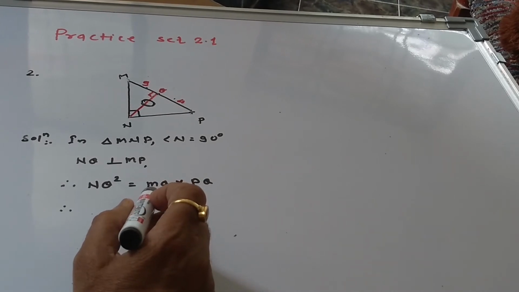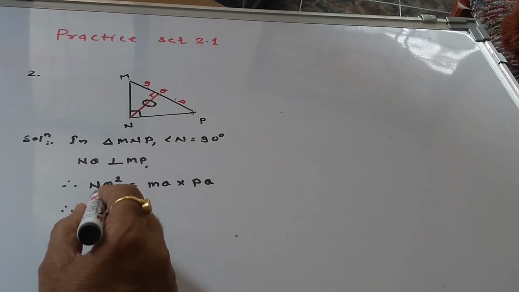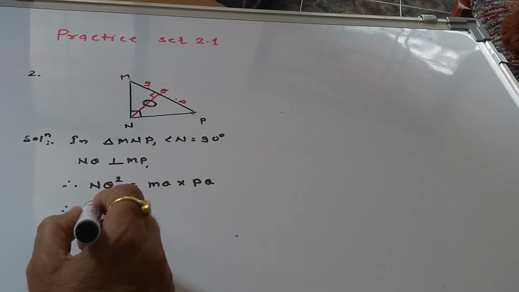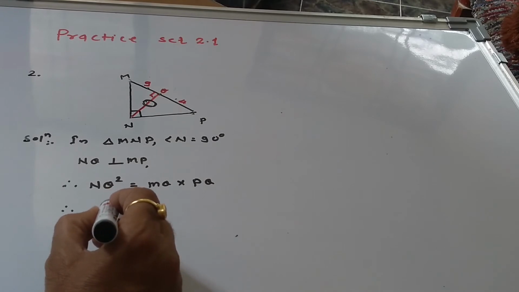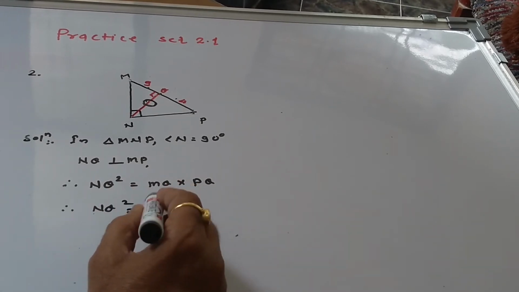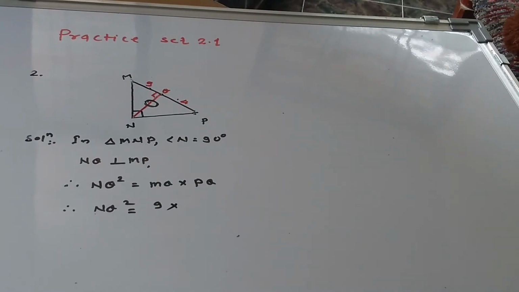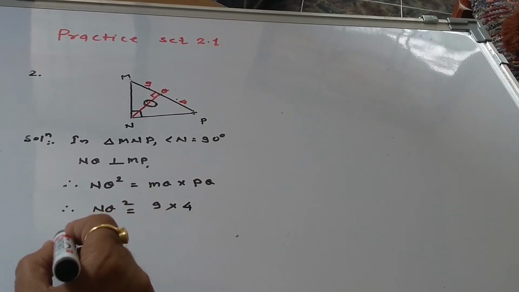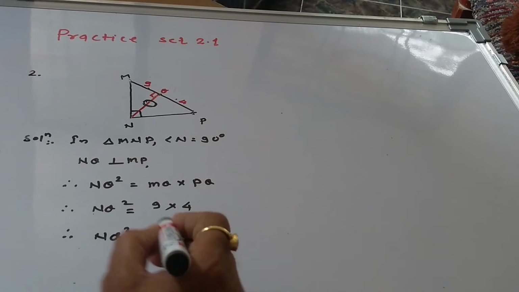So now substituting the values, what do we have to find out? NQ. So NQ square, what is NQ? Not given. So NQ square is equal to MQ, which is 9, into PQ, which is 4. Therefore, NQ square is equal to 36.